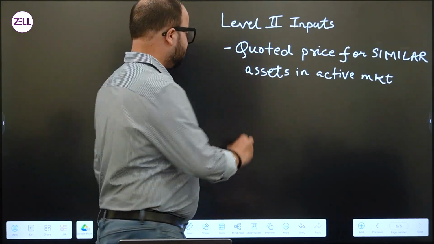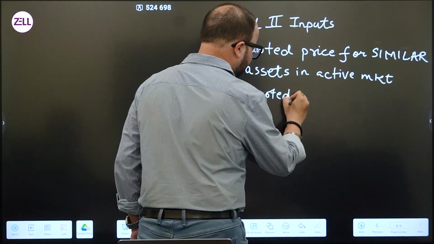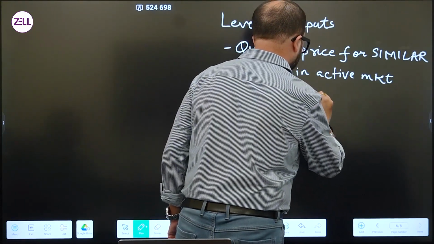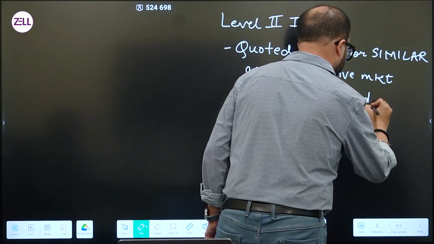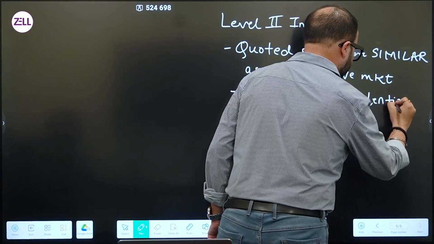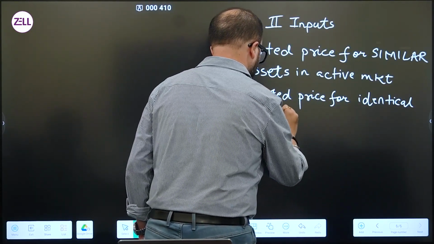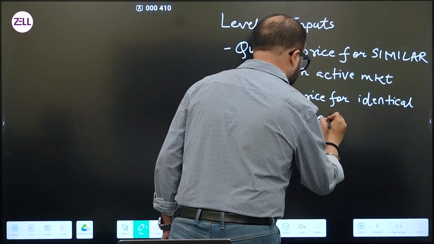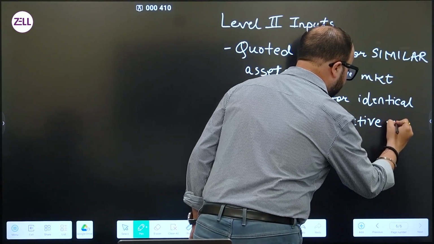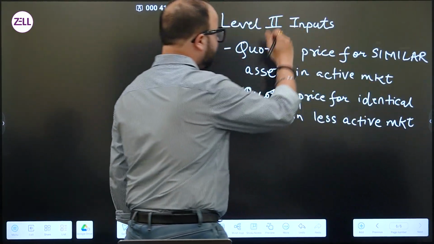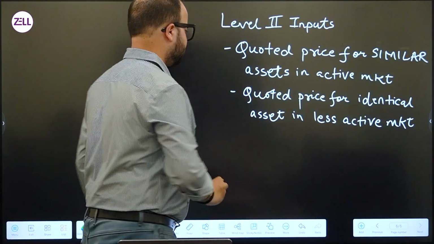Then quoted prices, let's write down the three categories first and then we'll discuss them. Quoted price for identical asset in less active market. And the third subcategory in the level 2 inputs is observable inputs other than prices.